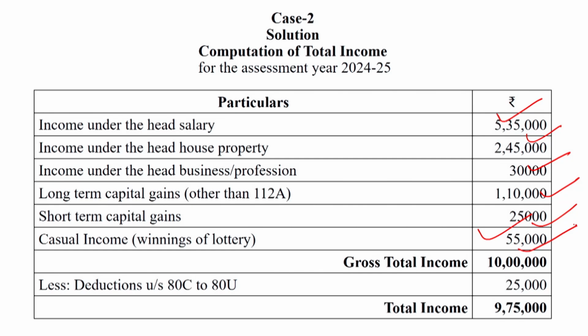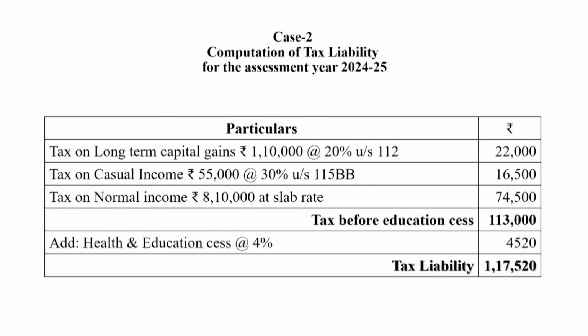Dear students, out of 10 lakhs, rupees 25,000 will be deducted if the assessee does not opt the default tax regime. If the assessee opts the default tax regime, then the 25,000 deduction from 80C to 80U will not be deducted. Dear students, we can calculate the amount of tax liability with the help of the slab rates under the old tax regime, under the optional tax regime.